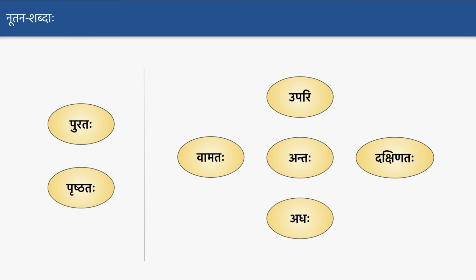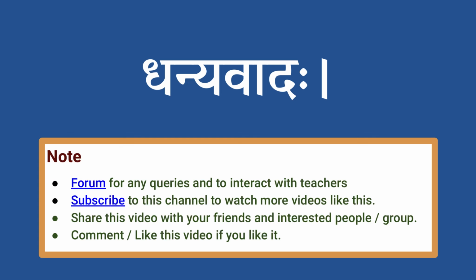Okay, so now we'll go through some very short exercise before we get into the chapter. I suggest you come up with 2 to 3 sentences using any of these words given here. Okay, you can say like Grihasya Purataha. Maybe you can even take your own house. You can say what is there in front of your house or back side of your house and left and right. Or you can also take anything of that sort and give maybe 2-3 sentences around that using these words, and give the corresponding meanings as well.